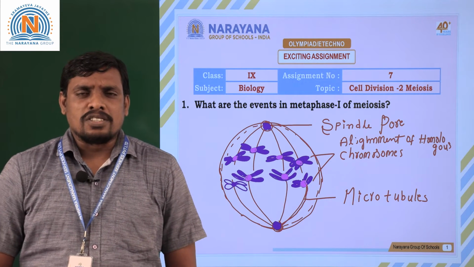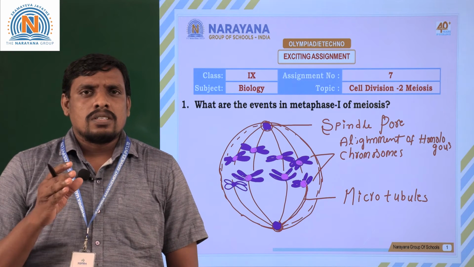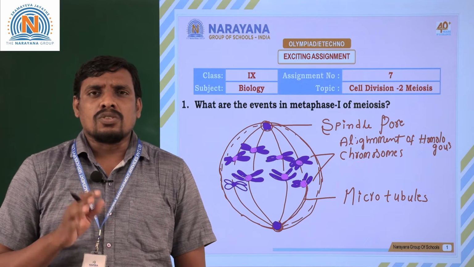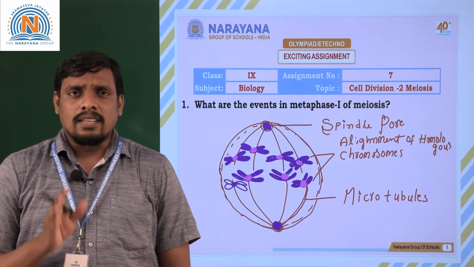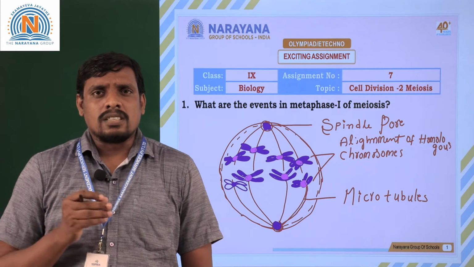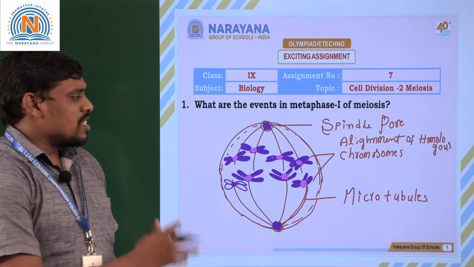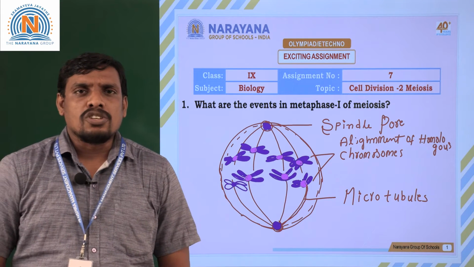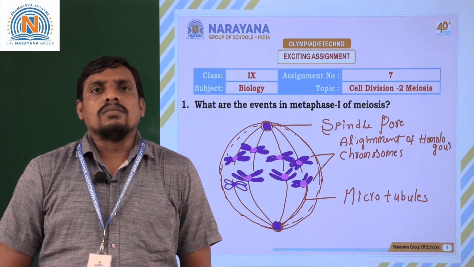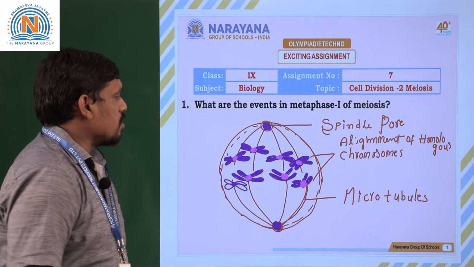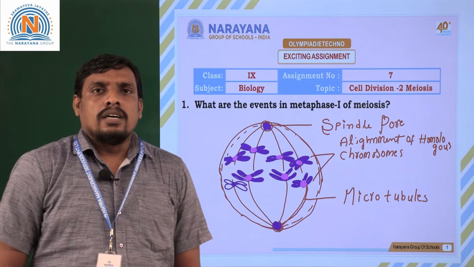Students, in this session, I want to discuss with you some interesting characters of meiosis cell division, some of the stages of meiosis cell division. Let us see each and every cell division with the help of various examples and interesting principles. Each and every stage of meiosis plays an important role in the formation of gametes, male germ cells or female germ cells. Let us see the first question, students, and interesting points.